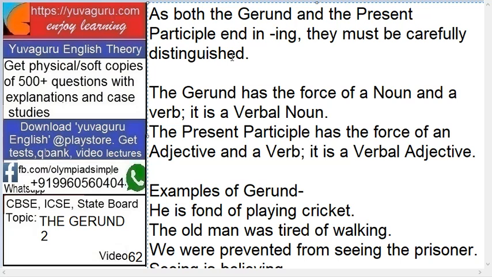They must be carefully distinguished. The gerund has the force of a noun and a verb. It is called verbal noun. The present participle has the force of an adjective and a verb. So it is called verbal adjective. So the gerund acts as a noun and the participle acts as an adjective.